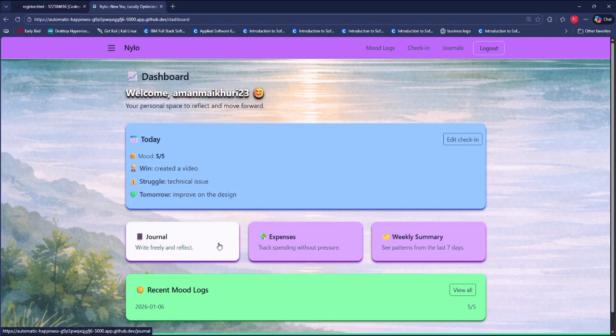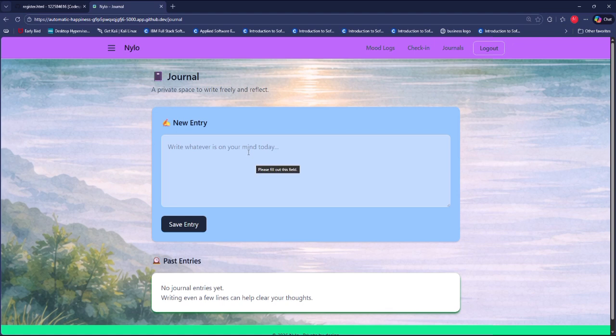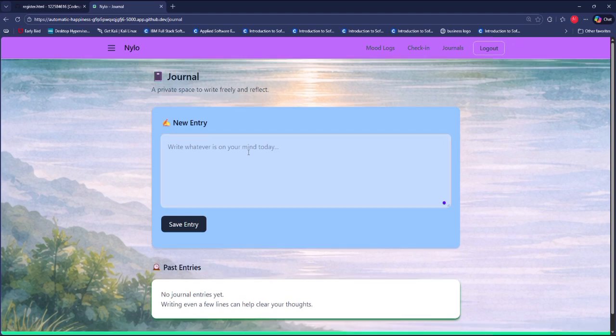The second most important feature of this app is the journal. So you can reflect on your thoughts here, and once you click save entry, this will reflect here in the past entries section. And one more feature, I have tried to make the interface calm and manage my links in the navigation, so that the user doesn't get distracted or feel overwhelmed by seeing so many navigation items.